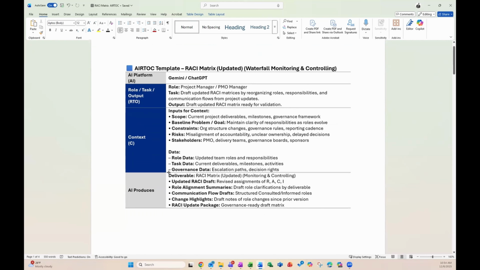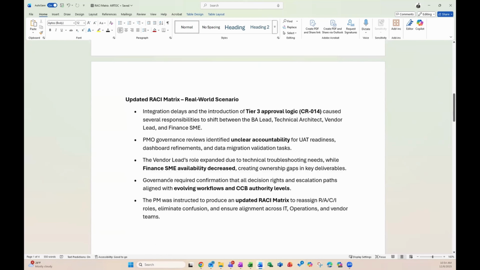Let's take a look at our scenario here. Our scenario says integration delays and the introduction of Tier 3 approval logic, CR014, cause several responsibilities to shift between the BA lead, technical architect, vendor lead, and finance SME. PMO governance reviews identified unclear accountability for UAT readiness, dashboard refinements, and data migration validation tasks. The vendor lead's role expanded due to technical troubleshooting needs, while finance SME availability decreased, creating ownership gaps in key deliverables. Governance required confirmation that all decision rights and escalation paths align with evolving workflows and CCB authority levels.